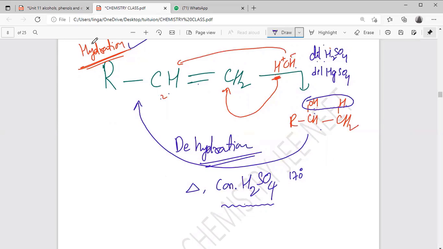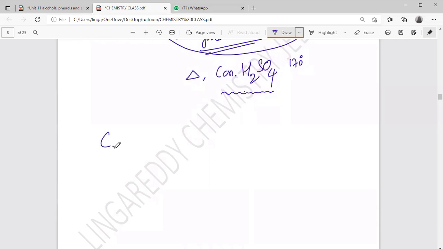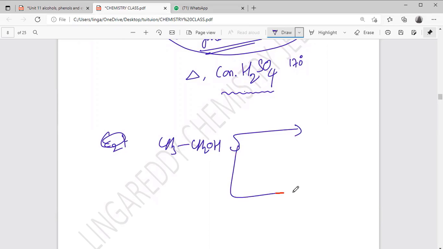Okay. And here, two things are there. Suppose I take CH3CH2OH, ethyl alcohol, with concentrated H2SO4. Here also I am using concentrated H2SO4, but the temperature is varying. Here the temperature is 170 degrees Celsius. Here I am taking 140 degrees Celsius. Just 30 degrees Celsius difference in temperature.